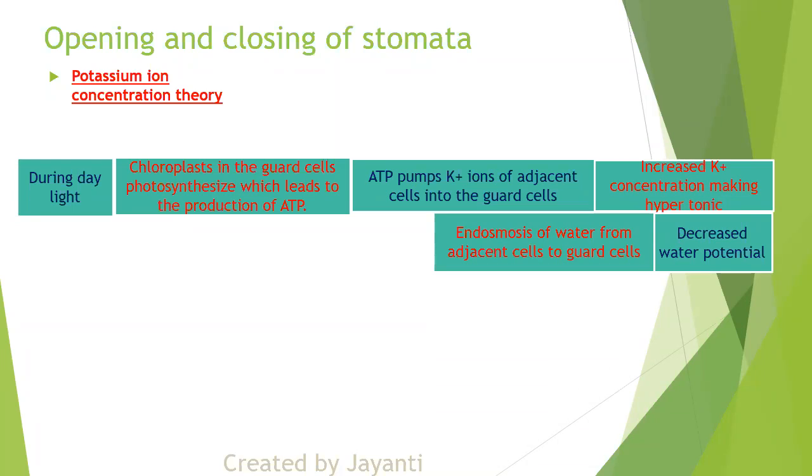So, endosmosis will take place. Endosmosis of water from the adjacent cells to the guard cells will take place. Now, because of that, turgidity will happen. Guard cells will become turgid. And when it is turgid, the stomata opens.